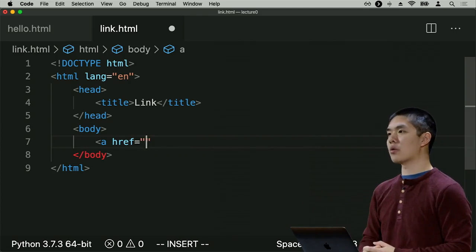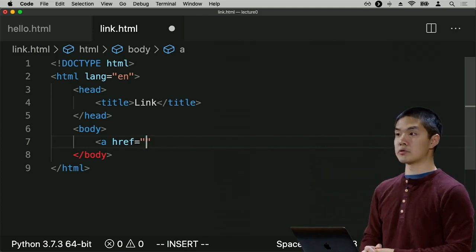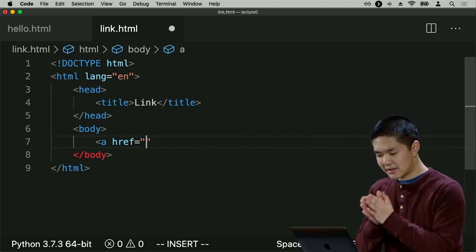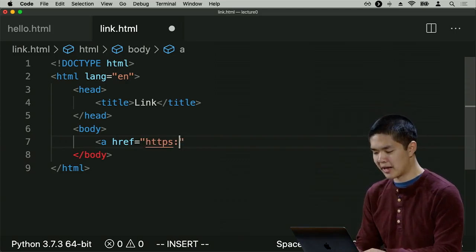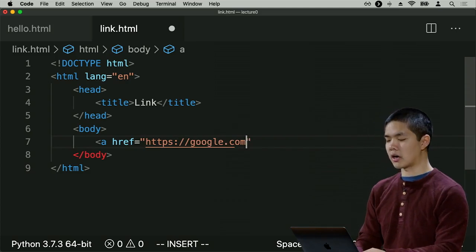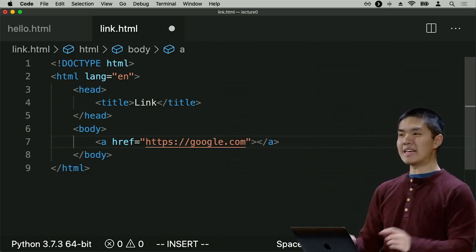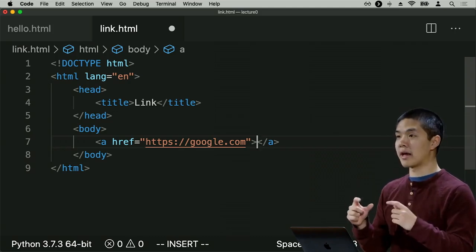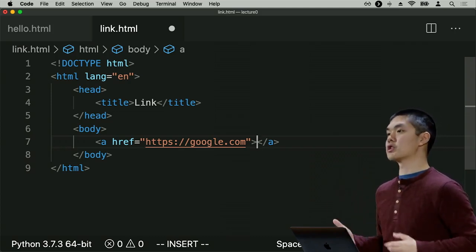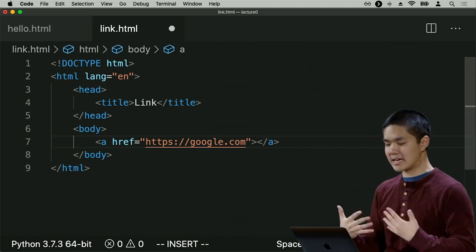So if, for example, I wanted, when a user clicks on this link, to go to google.com, then I'd set the href attribute of this tag equal to https://google.com. Then inside of the a tag, I would specify what text I want to display. What text should the user see, such that when the user clicks on that text, they're taken to the web page.